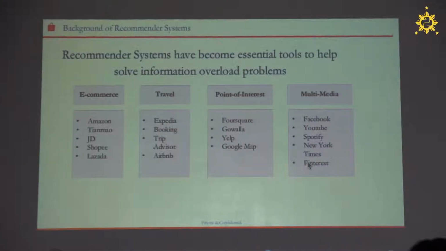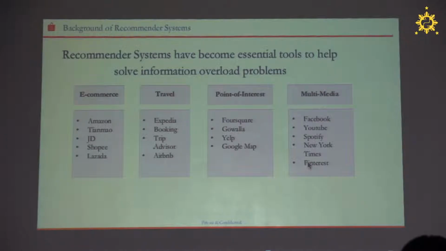As you know, recommender systems have become essential tools to help solve the information overload problem, to provide personalized recommendations for customers. They have been widely applied in many different application domains, like e-commerce, travel, point of interest, and multimedia. In our Shopee context, recommendation is a key function of our platform. Every day we generate a lot of recommendations for our guests, so that you can search for your favorite things faster.